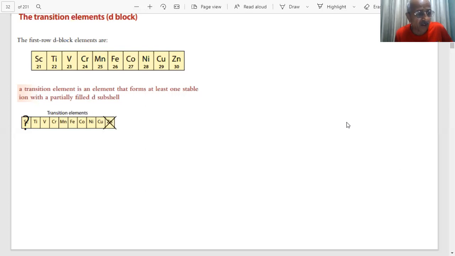Students, on the screen you have transition elements. D block elements, students. What we are talking about are D block elements. You have studied S block elements.